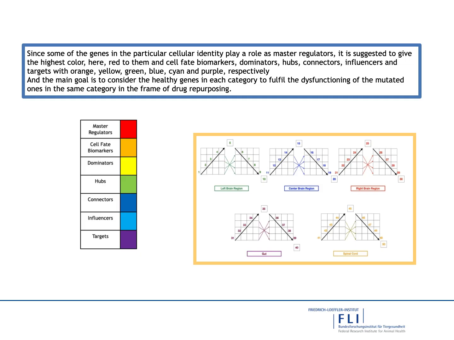Since some of the genes in a particular cellular identity play roles such as master regulators, the highest color in the color spectrum, red, is assigned to them, and cell fate biomarkers, dominators, hubs, connectors, influencers, and targets are assigned orange, yellow, green, blue, cyan, and purple respectively. The main goal is to consider the healthy genes in each category to compensate for the dysfunction of the mutated ones in the same category, in the frame of drug repurposing.